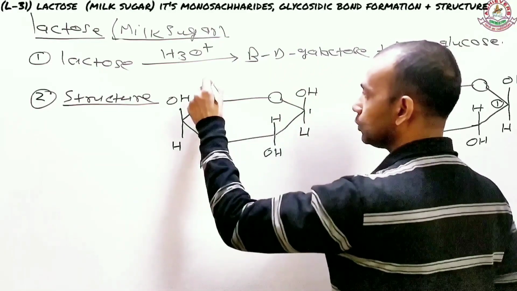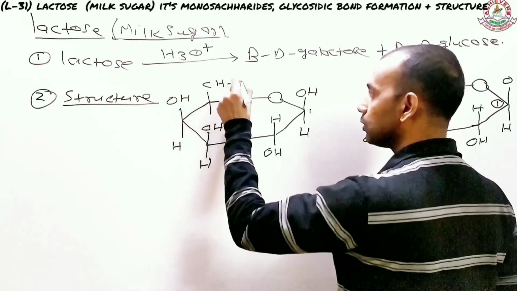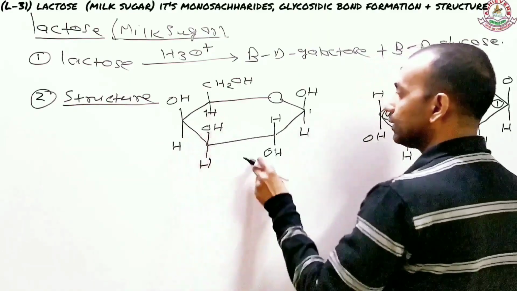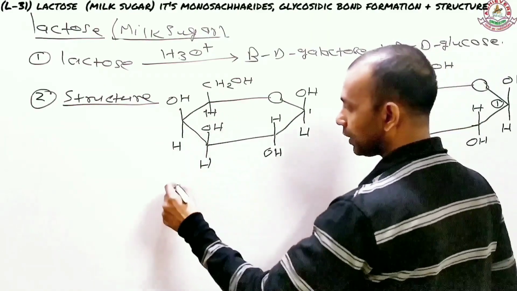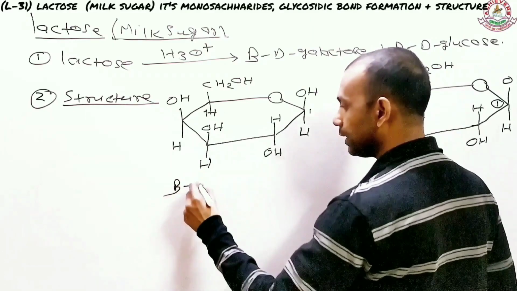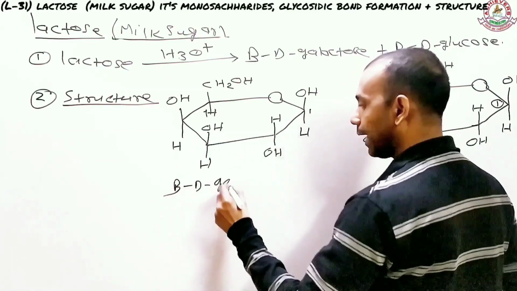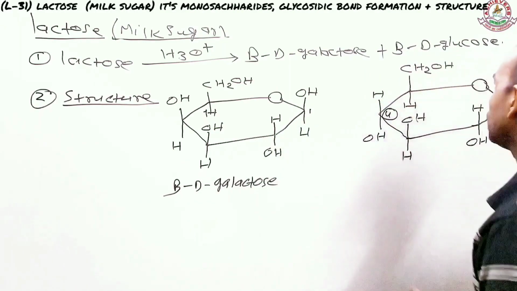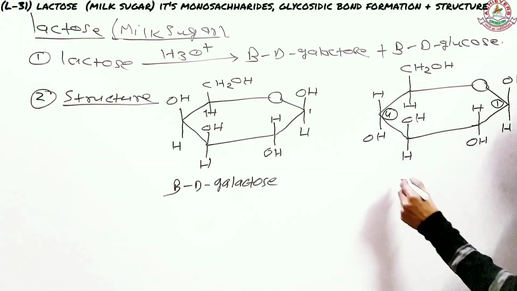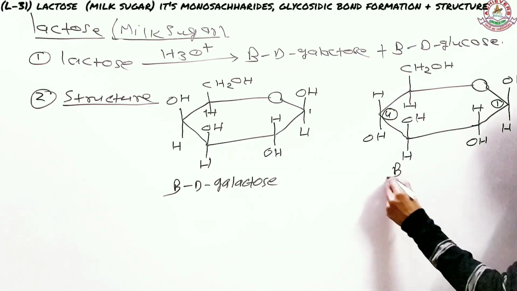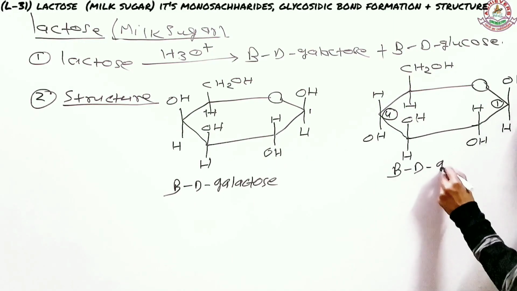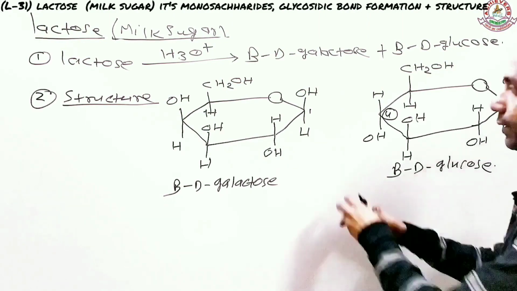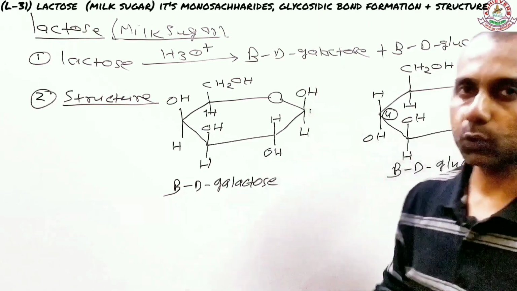So, again this is your CH2OH, this is your CH2OH, and this is your hydrogen. So this is the structure of your beta D galactose. Let me write this here, beta D galactose, and this is your beta D glucose. It's already written up there, but I am repeating. So beta D glucose. These are the two monomers from which lactose is made up.